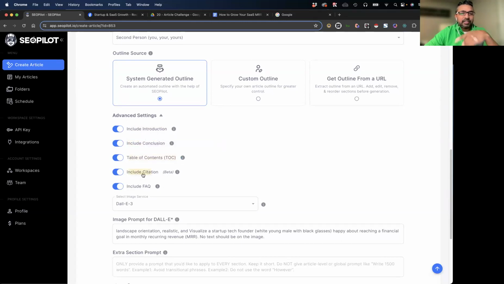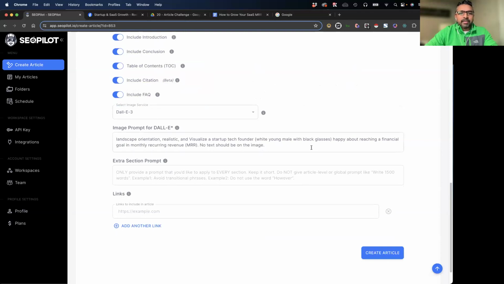I want citations. This isn't beta, but it is phenomenal because it actually looks at SERP results, so search engine results pages, and tries to link to other valuable resources and cites them. So this is huge, and you'll see what I mean once you see the article. And I want FAQ. If I include all of this, I'm going to get a much longer article than if I don't include this stuff.